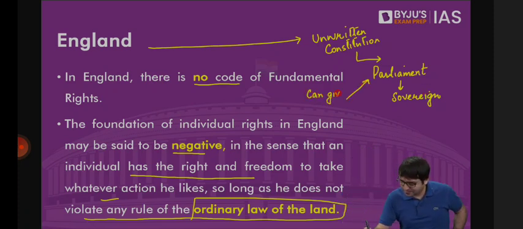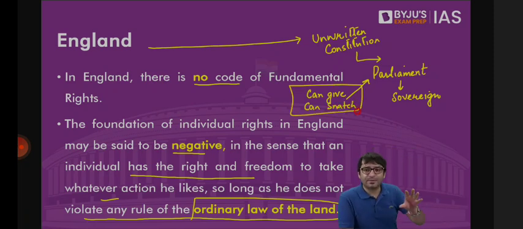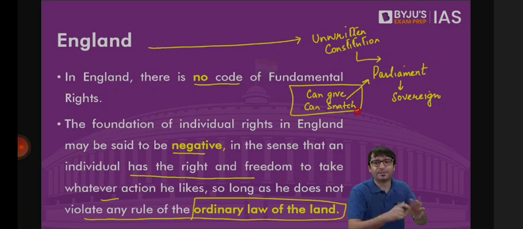Parliament can snatch these rights as well. In India, parliament cannot snatch those fundamental rights which are part of the basic structure of the constitution. For example, the right to property previously was a fundamental right. It was deleted as a fundamental right in 1978. And I will tell you in directive principles what was the need to delete the right to property as a fundamental right. But be that as it may, there is a limitation on the powers of the parliament. Parliament cannot delete those fundamental rights which are part of the basic structure.